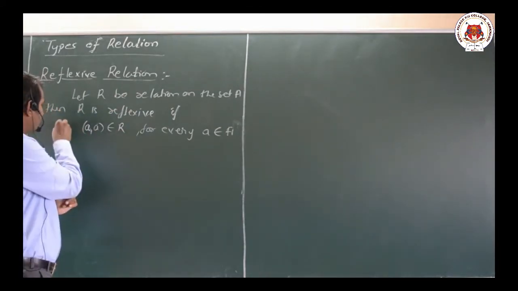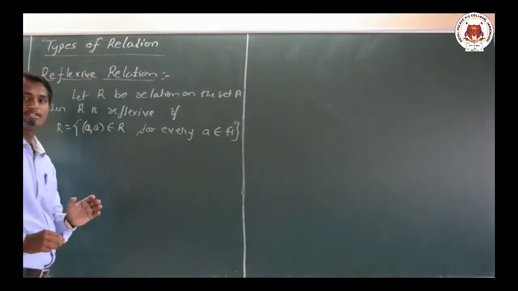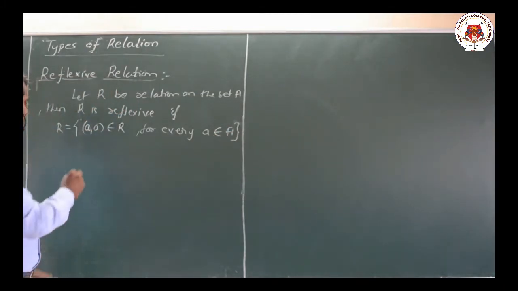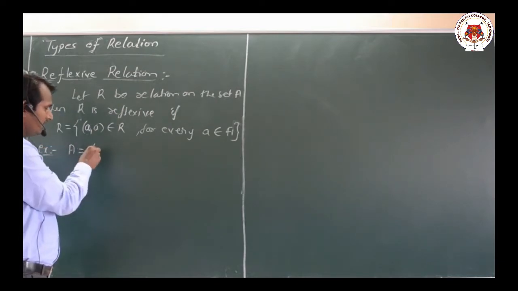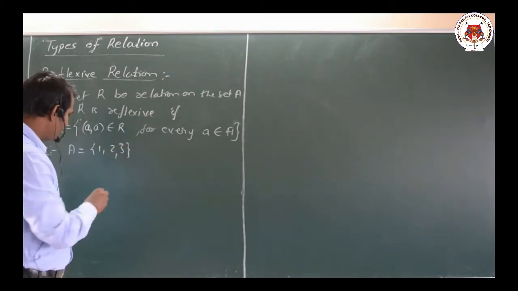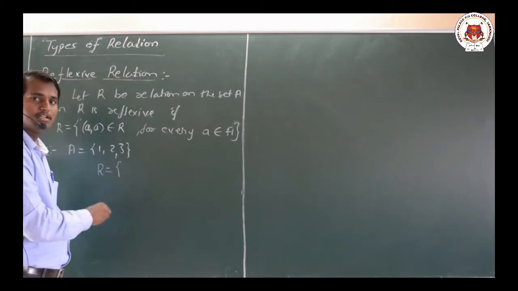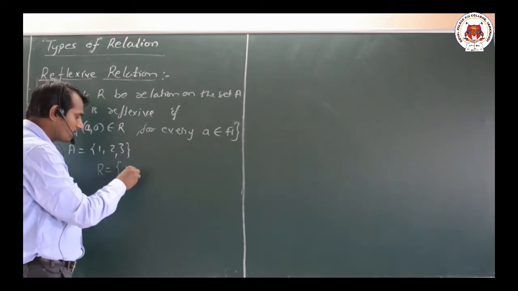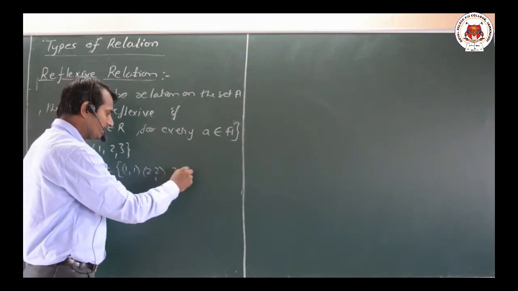Now what do you mean by this? Let us take a simple example related to it. Let us take an example, set A equal to {1, 2, 3}. Now here we may have different relations. Directly I will write down the relation in the roster form. We may have 1 comma 1, 2 comma 2, and here 3 comma 3.